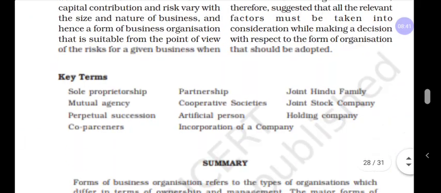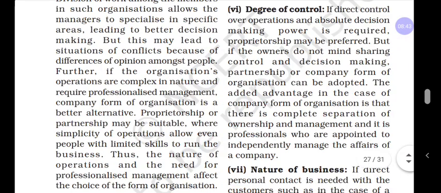degree of control. Here the degree of control is nothing but how much power you have to take decisions in a particular form of business organization. For example, in sole proprietorship, that single person has 100% power. A single person can take the entire business decision because the single person alone manages the entire business operation, without involvement of a third party. This is called degree of control in sole proprietorship.